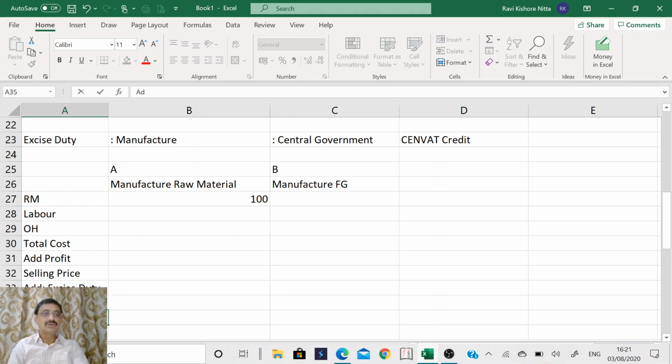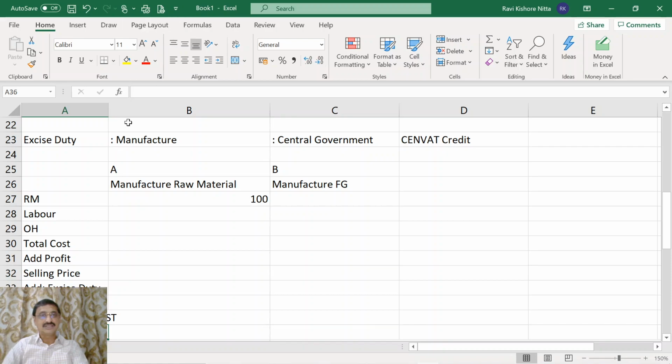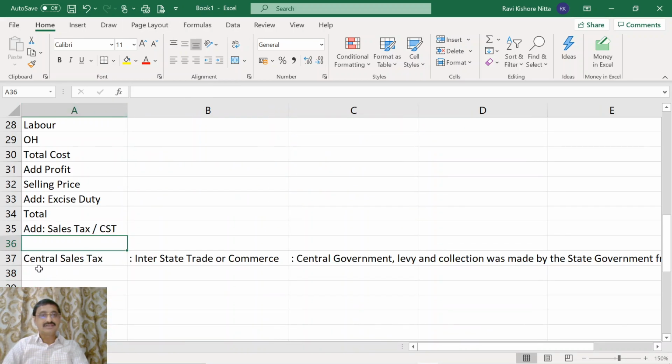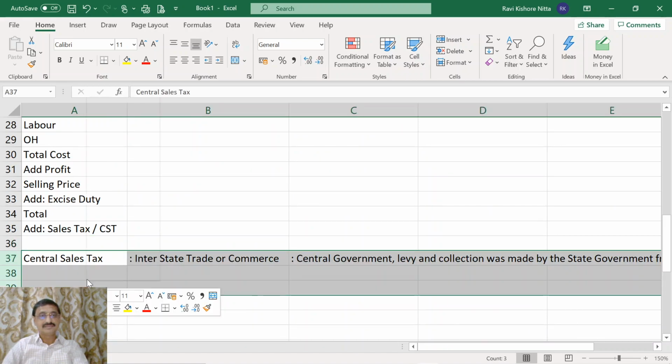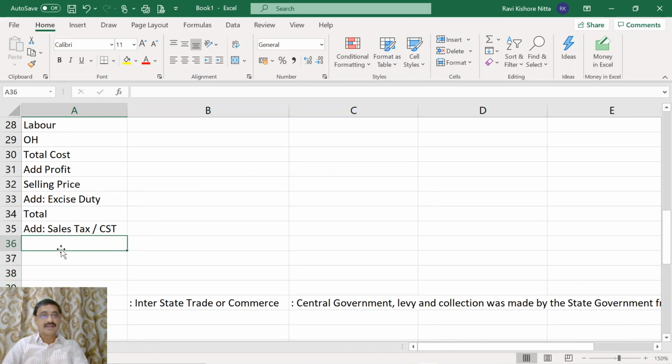Thereafter you have to add the sales tax or CST. I will explain that. What is that sales tax or CST? Thereafter it is the invoice price.